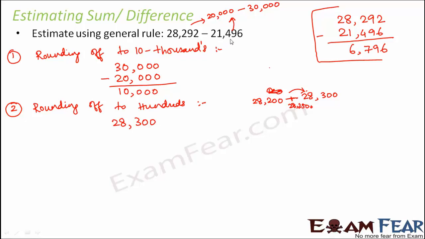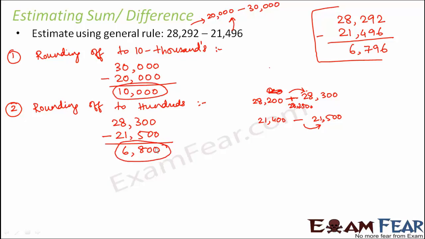What about 21,496? When you again round it off to the nearest hundreds, this would lie somewhere between 21,400 and 21,500. And 496 will again be very close to 21,500. So you can write it as 21,500. Now when you subtract this, you get 6,800. So in the first scenario, you found the difference as 10,000. In the second scenario, you found the difference as 6,800.